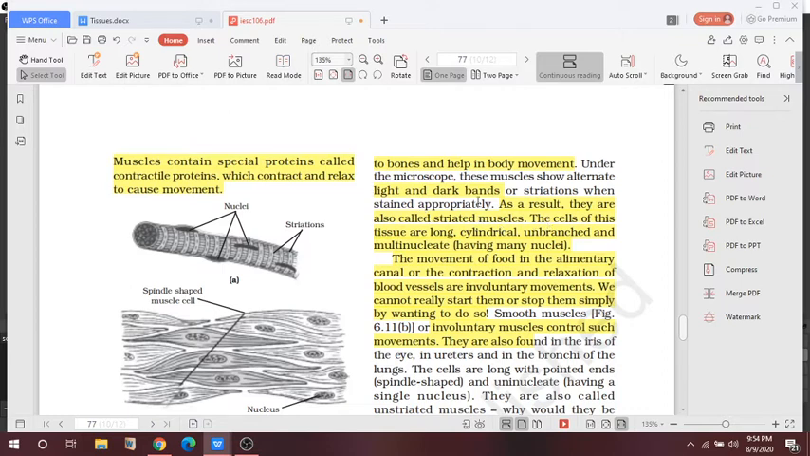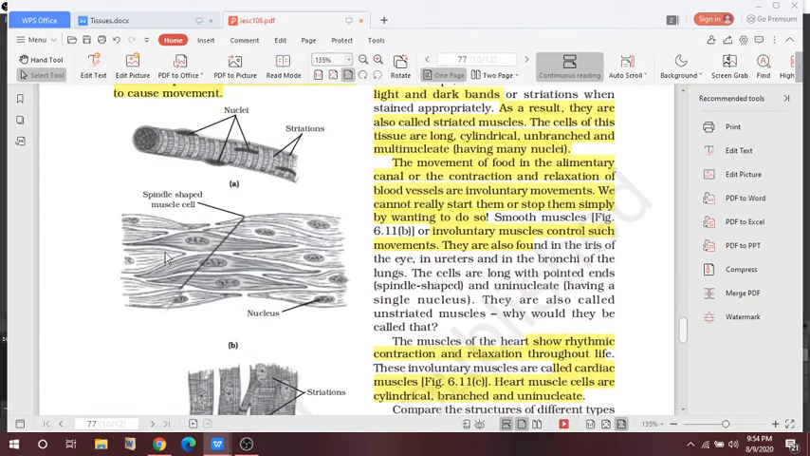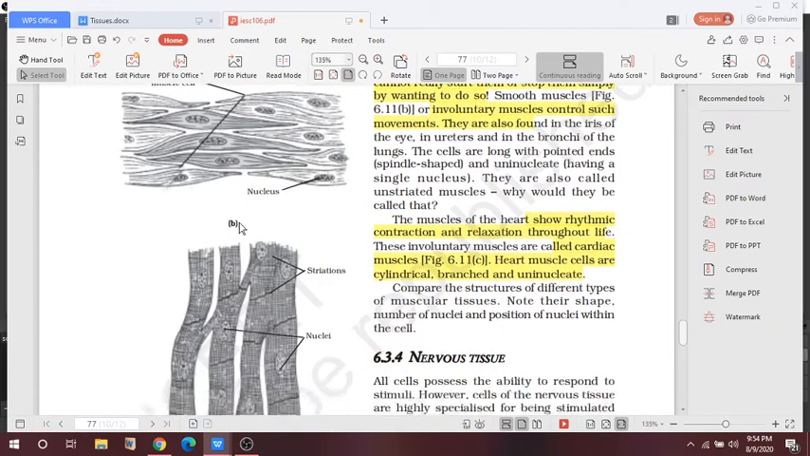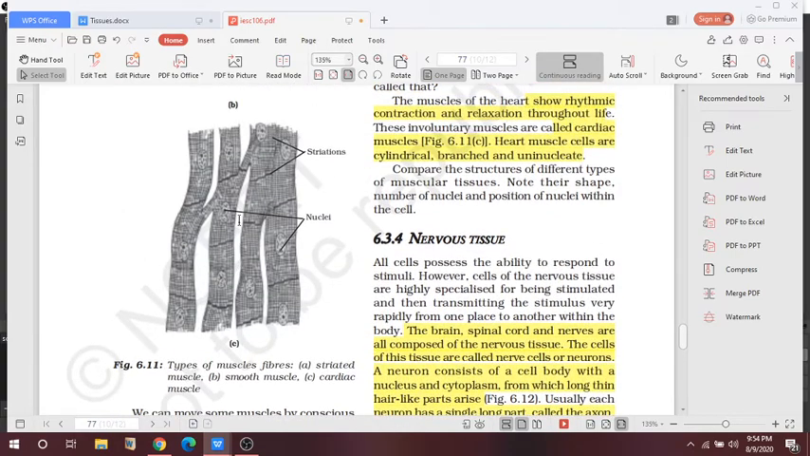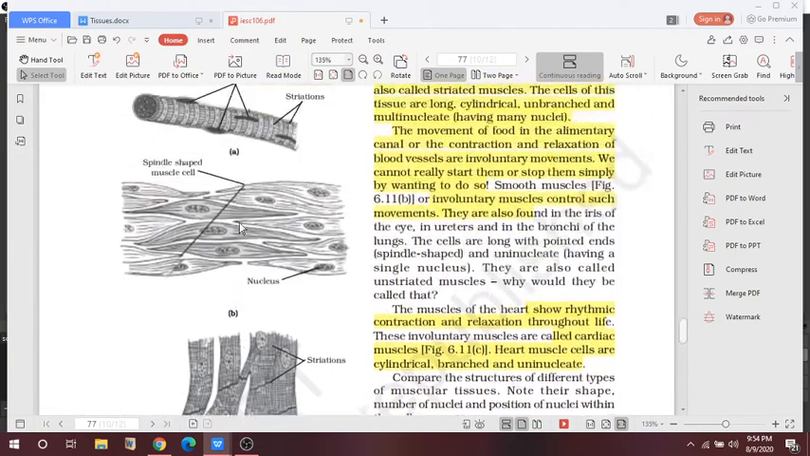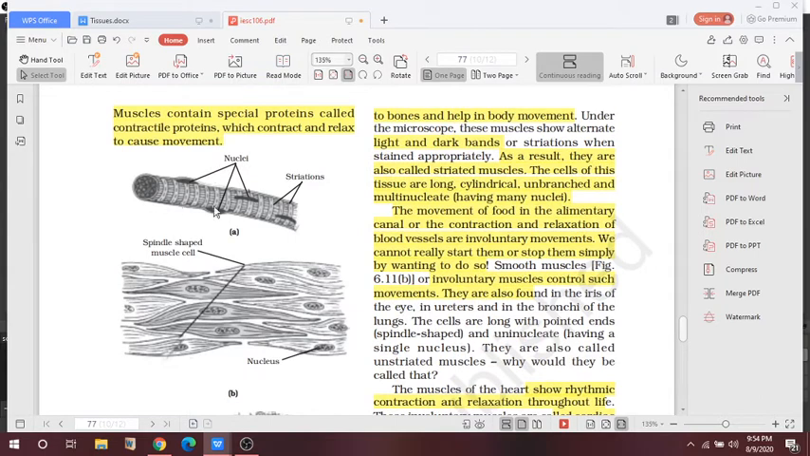The dark and light bands can be seen under the microscope, and we identify it as a muscle. These are called striated muscle. You can see here the dark and light bands in the A part. The cells of this tissue are long, cylindrical, unbranched and multinucleated.